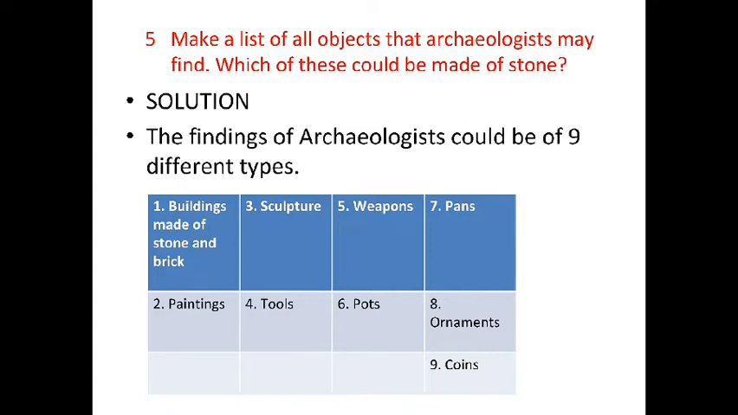Question number 5. Make a list of all objects that archaeologists may find. Which of these could be made of stone? Solution. The findings of archaeologists could be of 9 different types. First, buildings made of stone and brick. Second, paintings. Third, sculpture. Fourth, tools. Fifth, weapons. Sixth, pots. Seventh, pans. Eighth, ornaments. Ninth, coins.